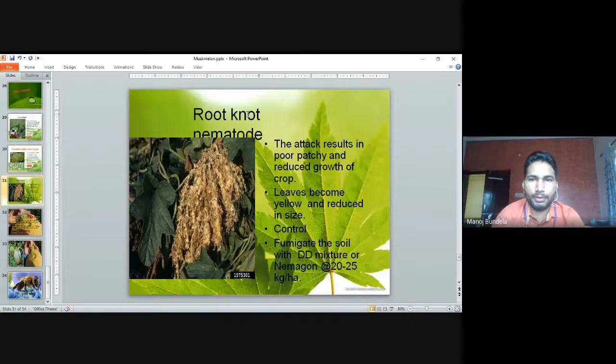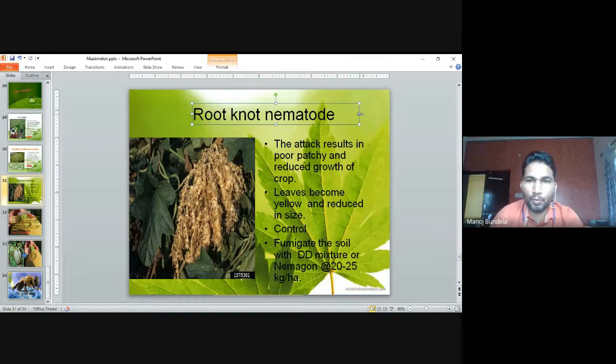Root knot nematode: the attack results in poor, patchy and reduced growth of the crop. It mainly develops on the roots. The roots will not develop properly, meaning small roots will develop. If the roots do not develop, then water and minerals will not be supplied to the plants. So the leaves become yellow and reduce in size.